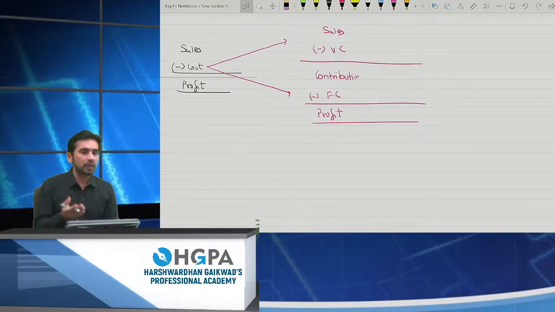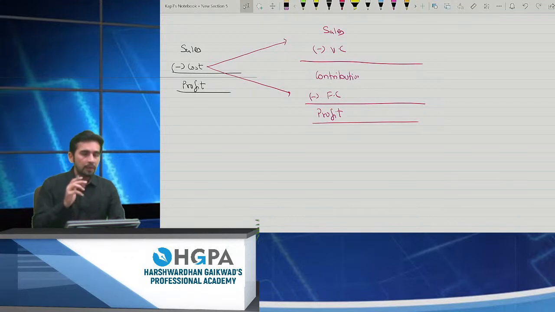Okay, fine. You might think that we are going very slow. You all already know this. Sales minus variable cost is contribution, less fixed cost is profit. You already know this, right? I completely understand. You have already learned this in your intermediate, right? What I want is to start with the basics. I don't want any of the students to miss any point. So we started with sales.